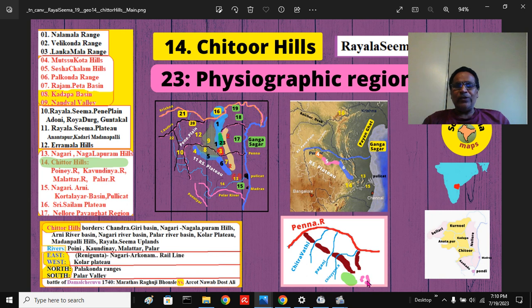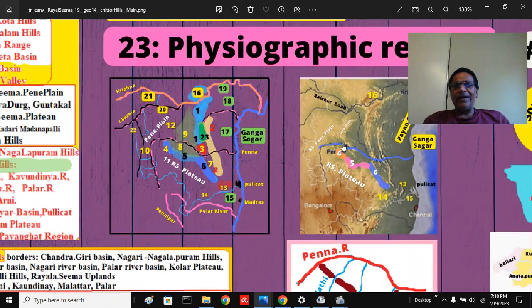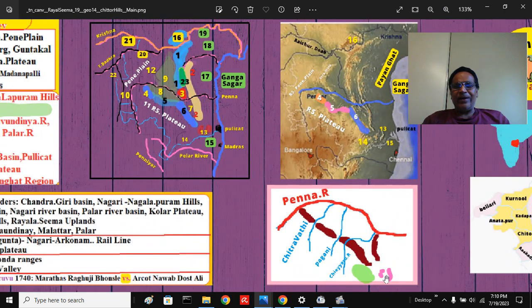Here these two reddish or pinkish areas are the Nagari Hills, and the other part is the Nagalapuram Hills. This green area is the Chittoor Hills. This is the Cheyyar river, and this is the Chitravati Papagni Cheyyar river here.